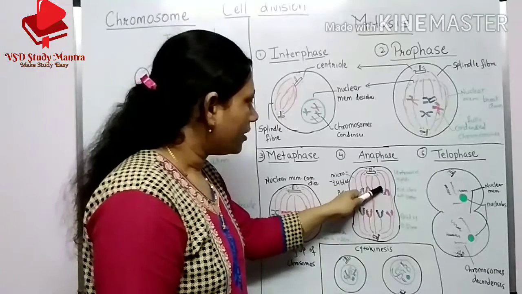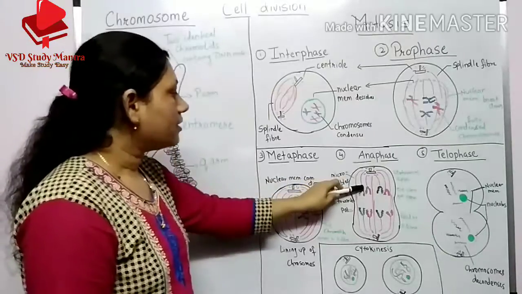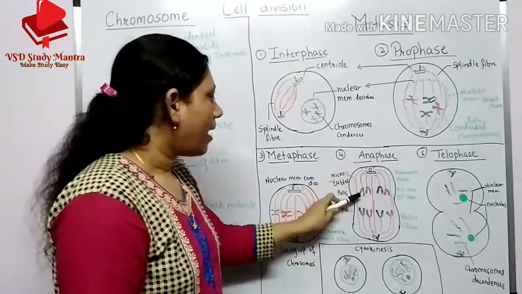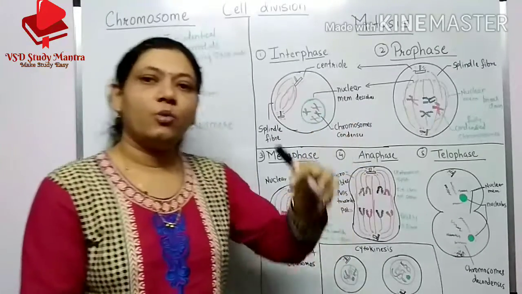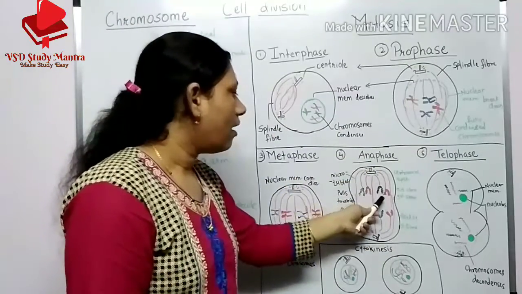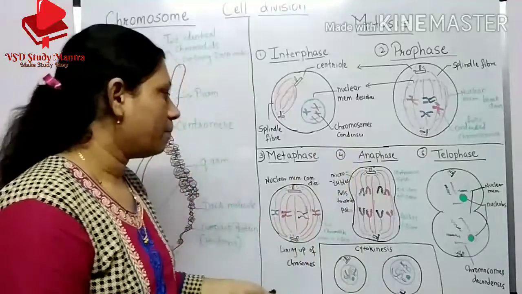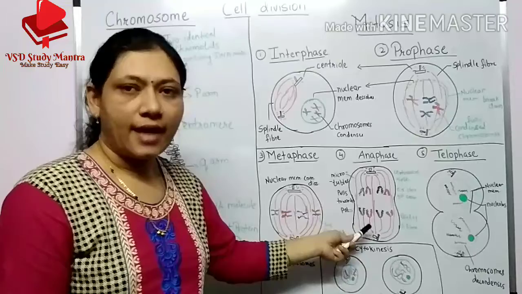The centromere is there, no? It splits, and the microtubules pull the centromere towards the poles, and the sister chromatids get separated. You can see this in the diagram.